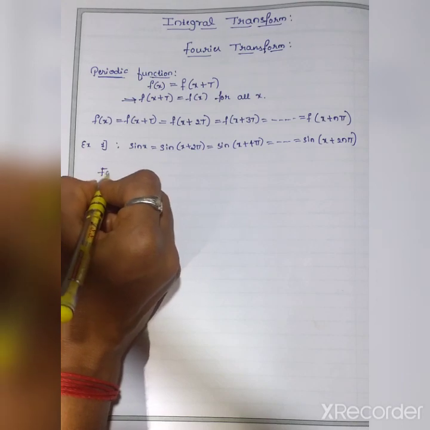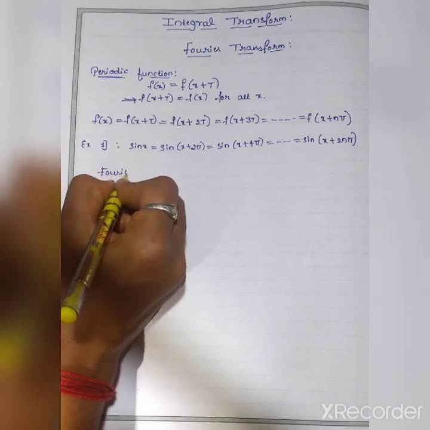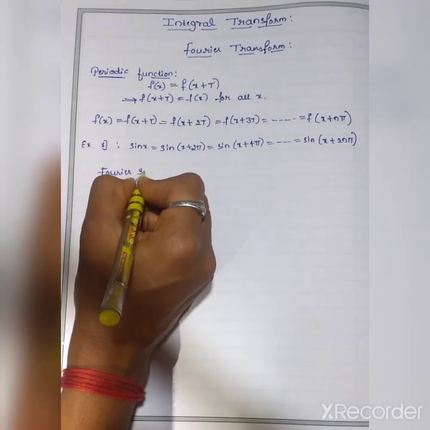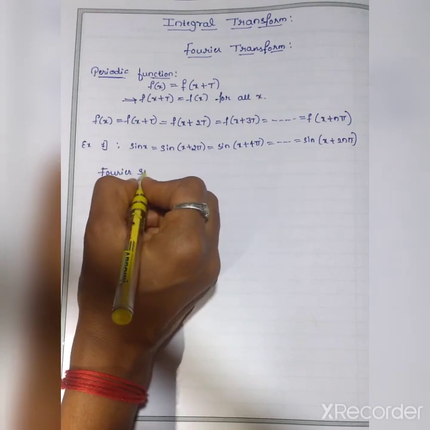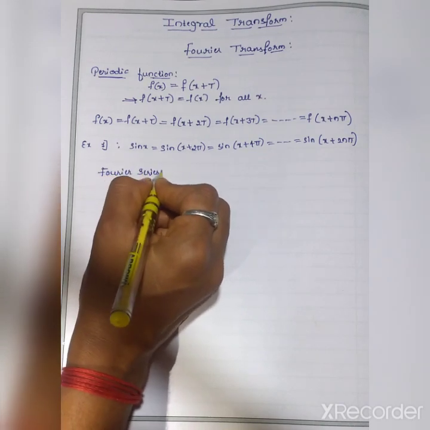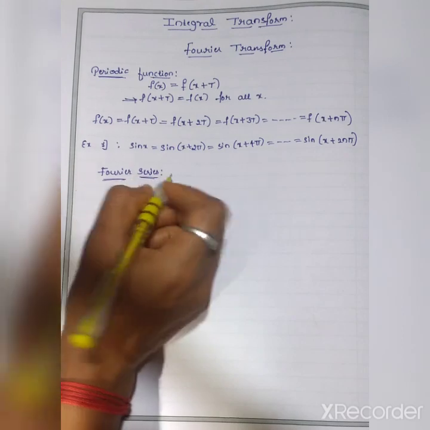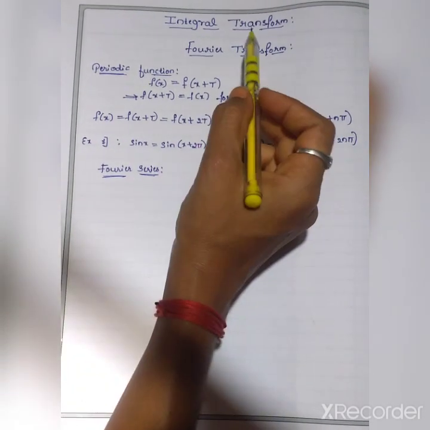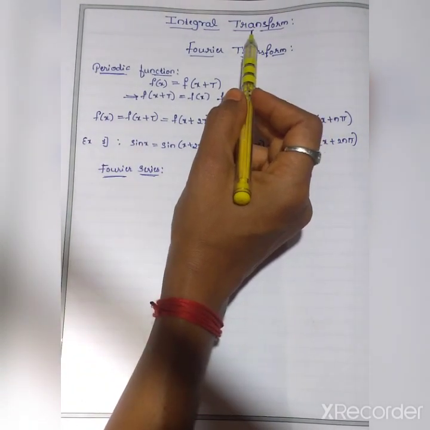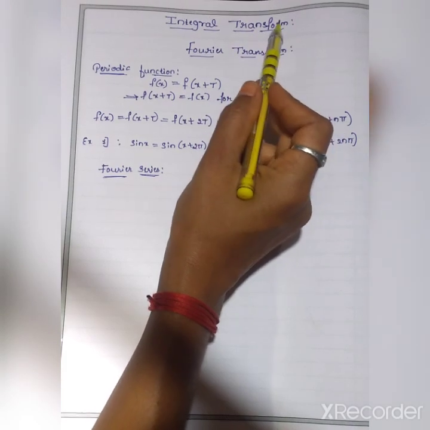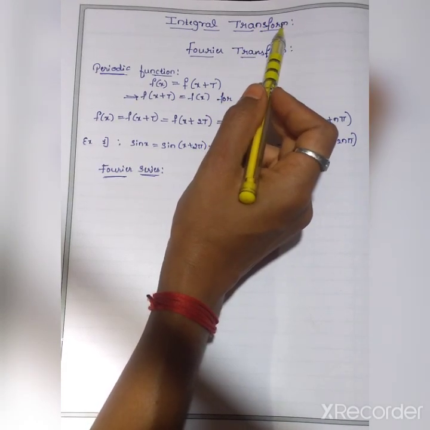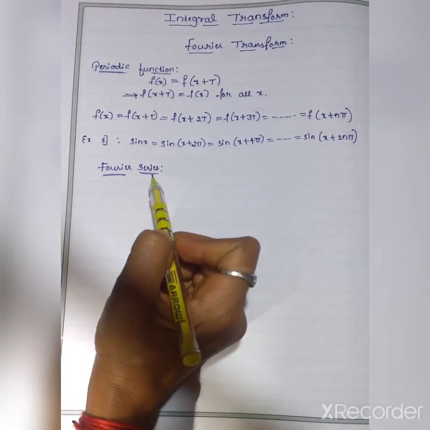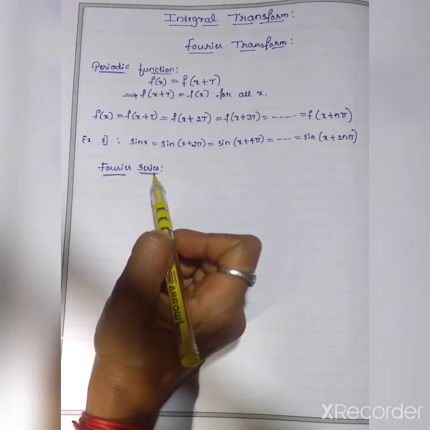Now the second definition is Fourier series. All of you are familiar with the Fourier series. In your mathematics paper, you learnt about the Fourier series. See here, series is different and transform is different. For your syllabus, Fourier transform is there. Before going to Fourier transform, I want to discuss the Fourier series. So what do you mean by the Fourier series?